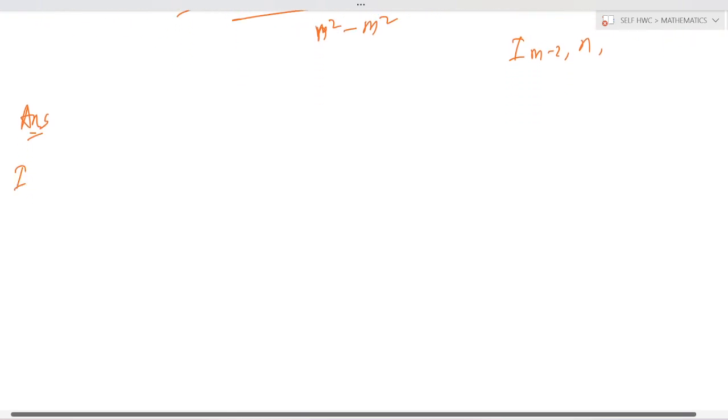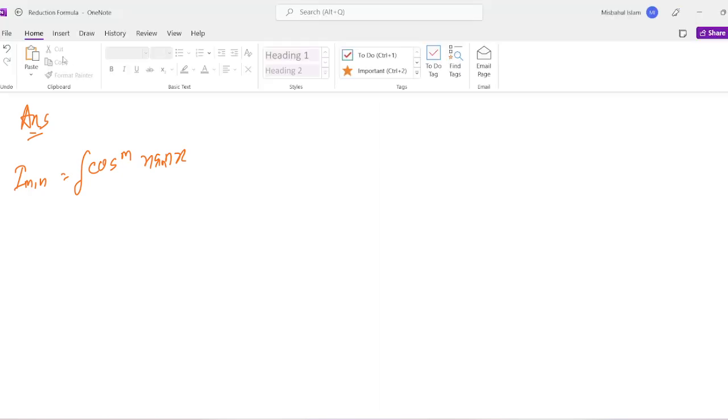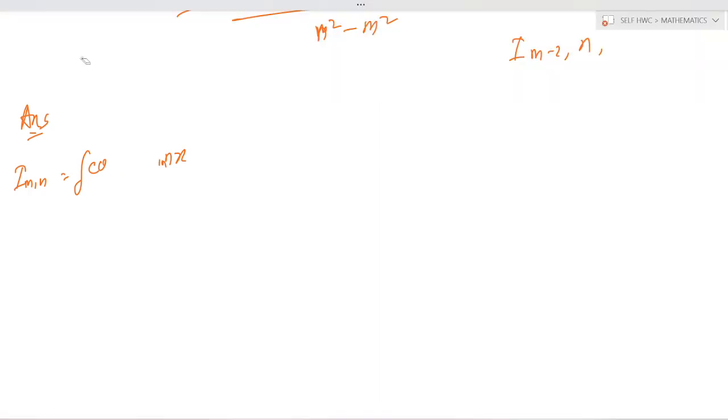We know that I m comma n is equal to integration of cos mx cos nx dx.